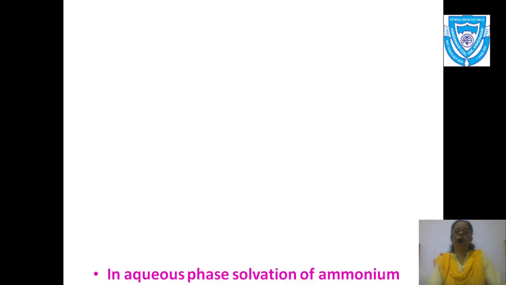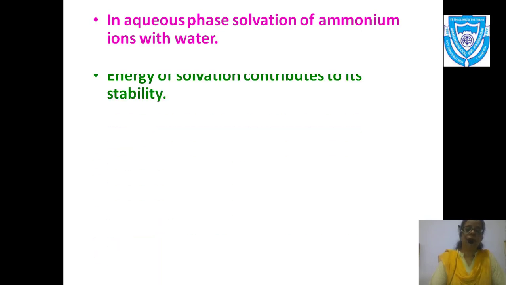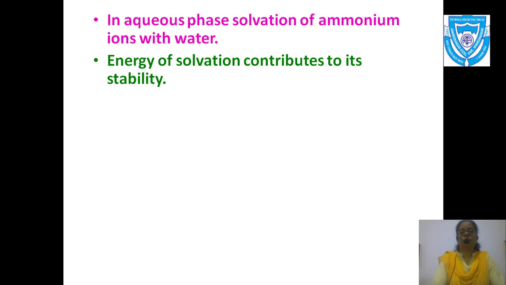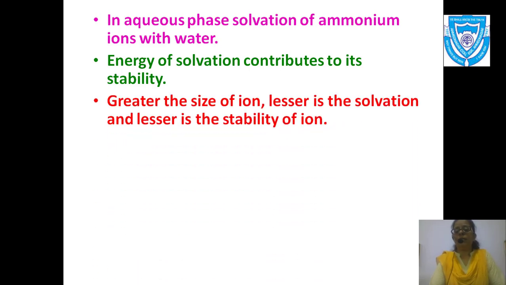Now in aqueous phase, the energy of solvation of ammonium ions with water contributes towards their stability. Greater the size of the ion, lesser is the solvation and lesser is the stability of the ion. As I have shown you, when I talk about tertiary, the size increases.